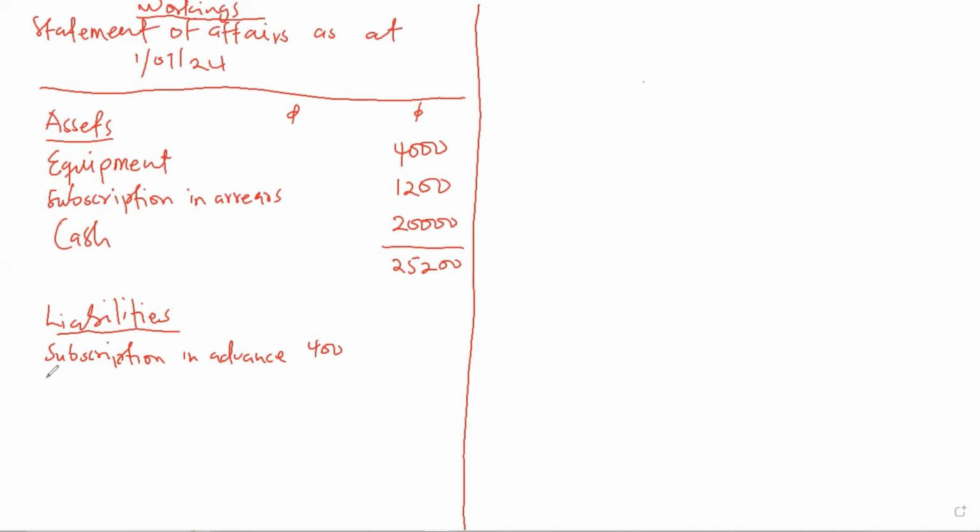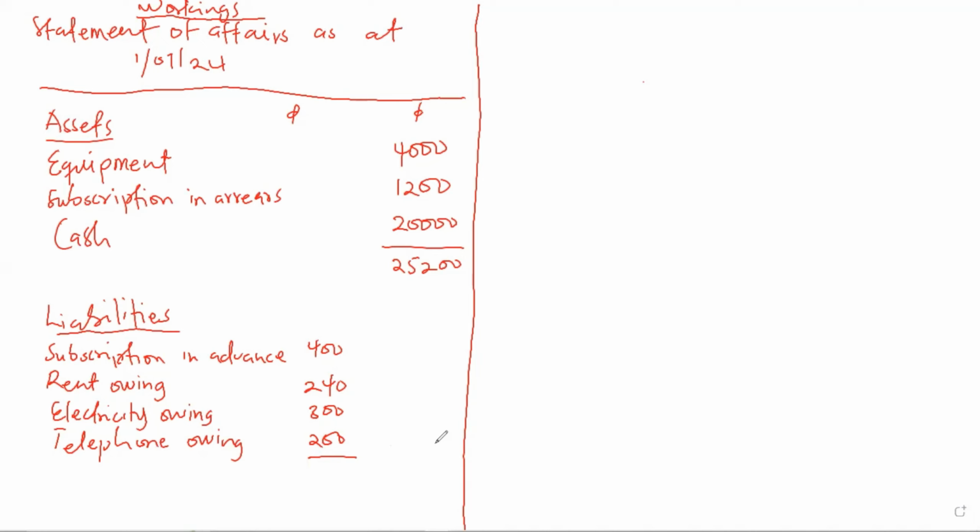Then we have rent owing, which is 240, which is also a liability. Then we have electricity owing, which is 300. Then we have telephone owing, which is 200.